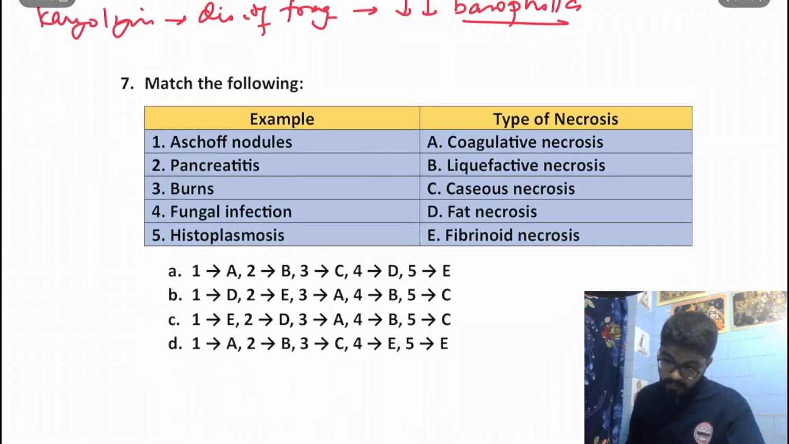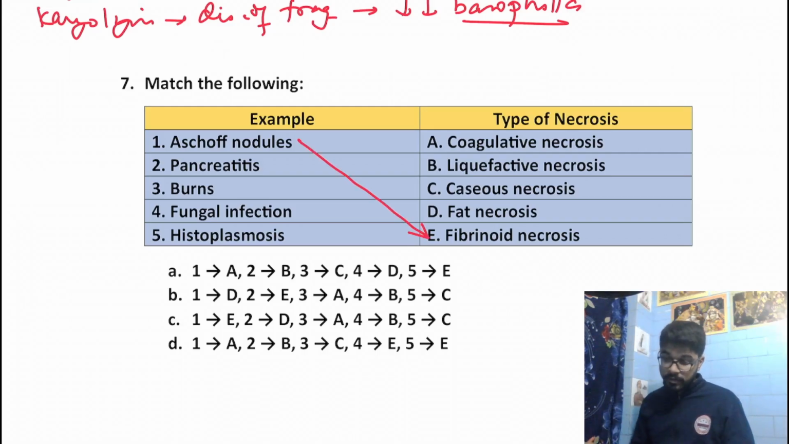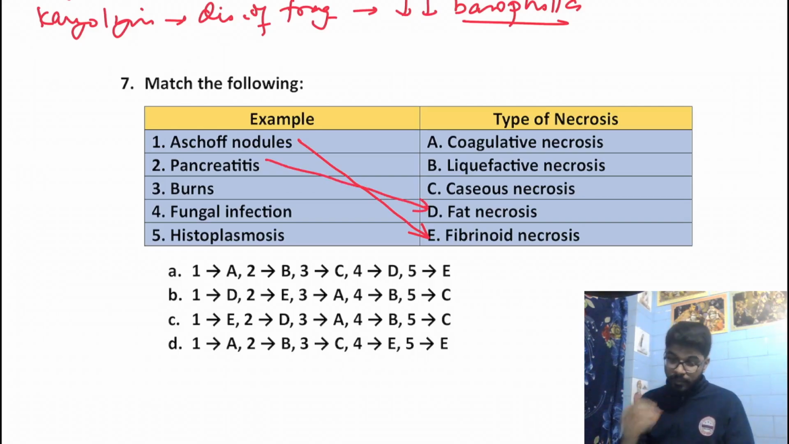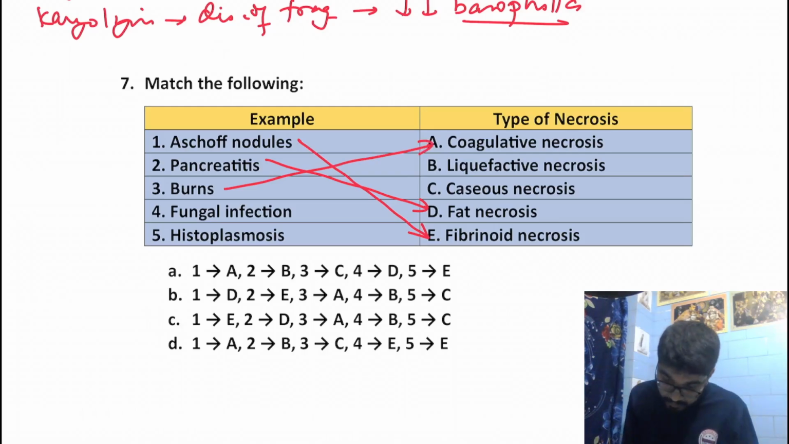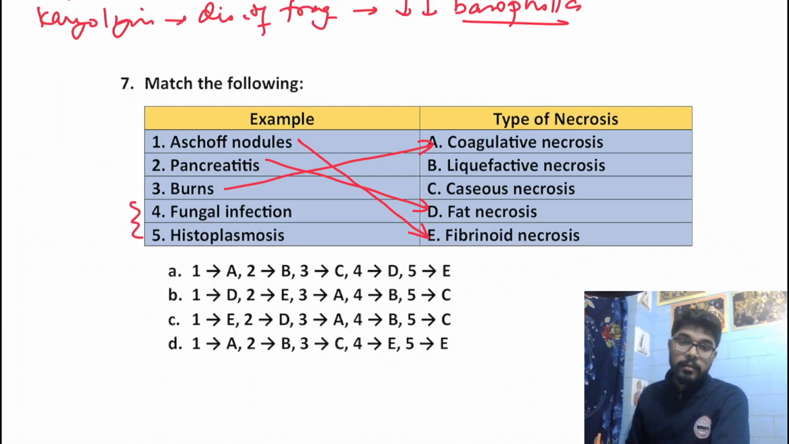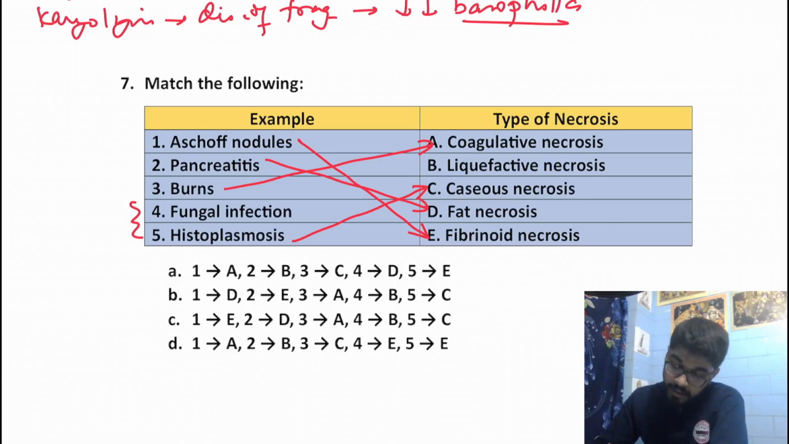Match the following with examples. Aschoff nodules, you have read that Aschoff nodules is an example of fibrinoid necrosis. Pancreatitis is an example of fat necrosis. Burns, you have read that is an example of coagulative necrosis. Now over here the confusion starts. Fungal infection, histoplasmosis. Histoplasmosis is nothing but a fungal infection, right? But histoplasmosis is actually classically associated with lung granulomas. That's why we would associate it with caseous necrosis, and fungal infection with liquefactive necrosis.